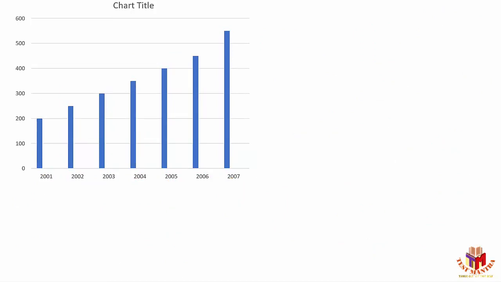So we have talked about the percentage. Now the next basic variation is the average. Average is nothing but the summation of the terms divided by the total number of terms. Now just see this data I have given. It's 200 here, 250, 300, 350, 400, 450 and 550. Can you tell me what is the average of the given numbers? 200, 250, 300, 350, 400, 450 and 550. Can you please tell me what is the average?